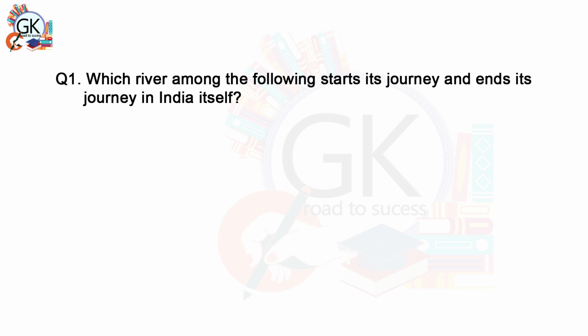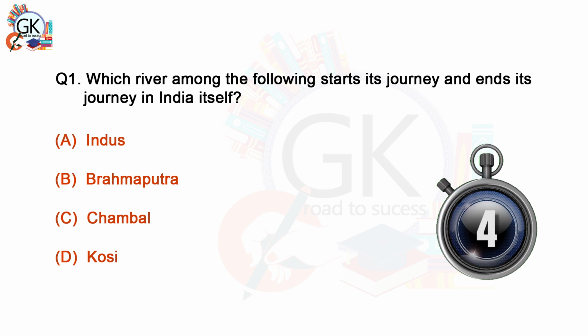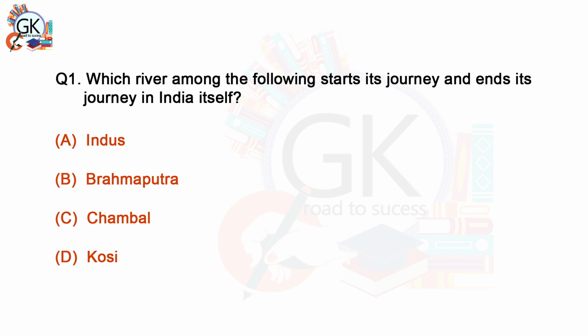Which river among the following starts its journey and ends its journey in India itself? A. Indus. B. Brahmaputra. C. Chambal. D. Kosi. C. Chambal.